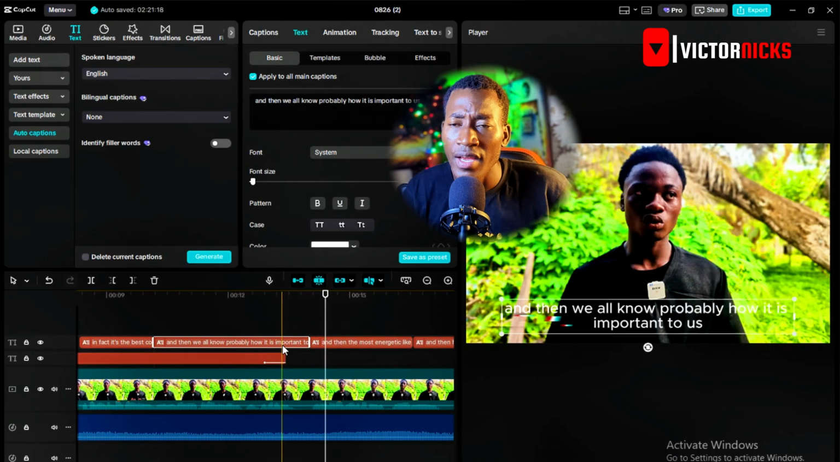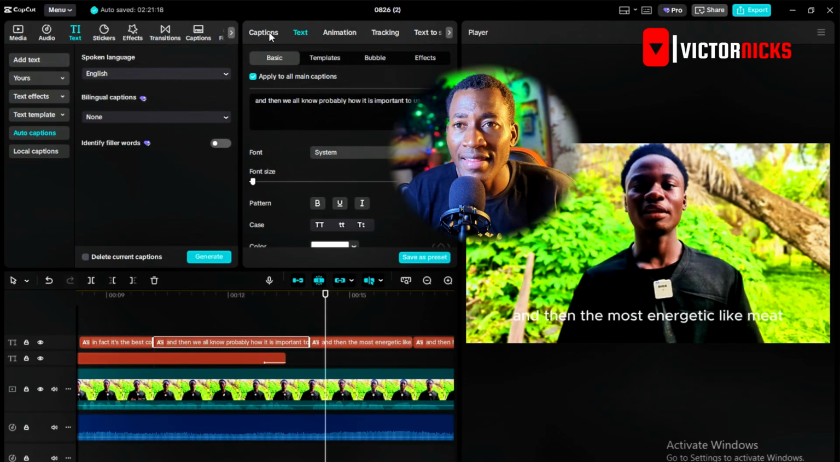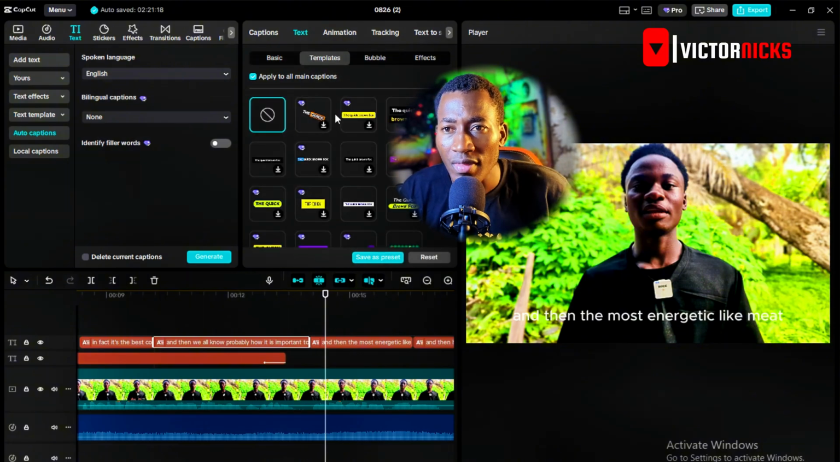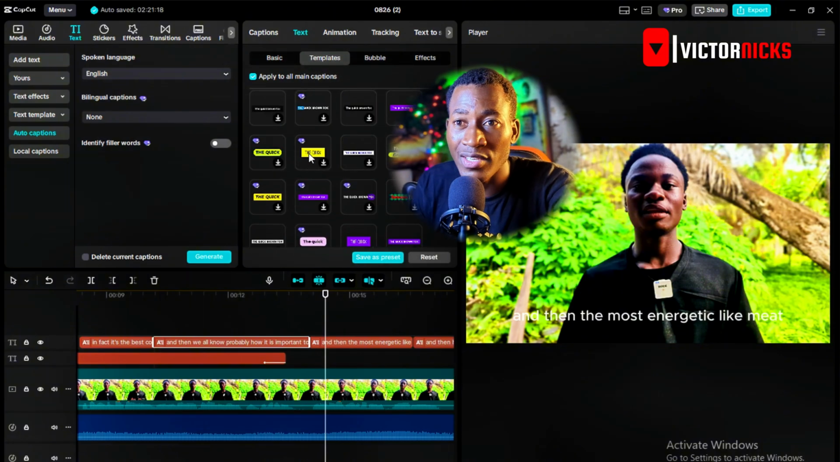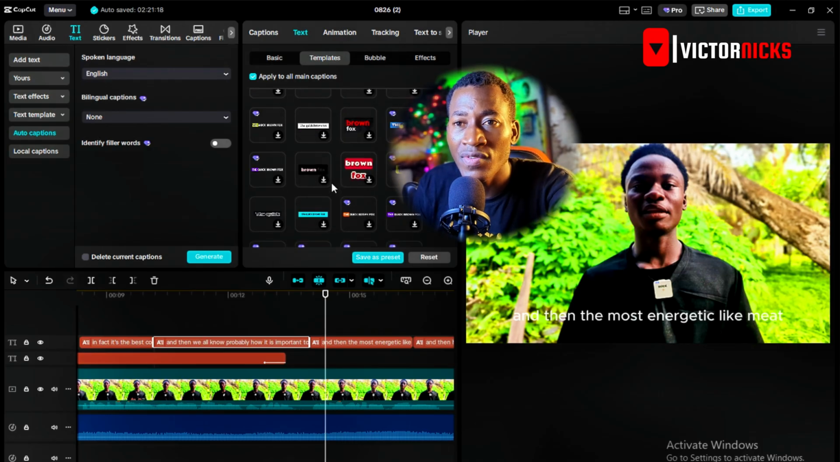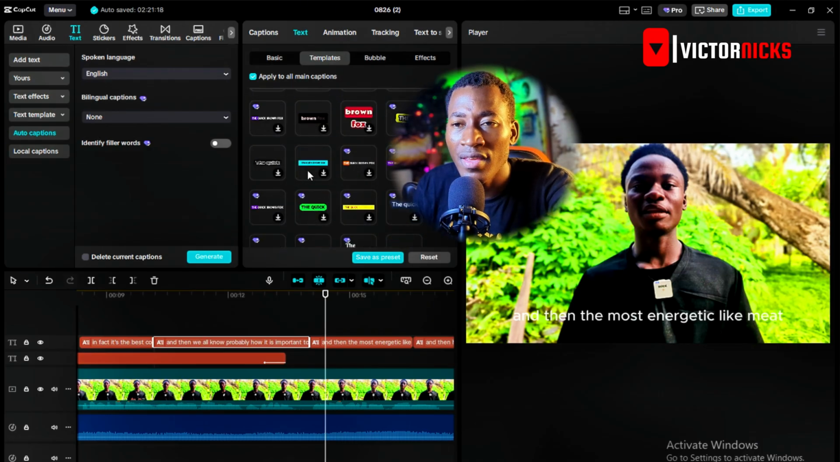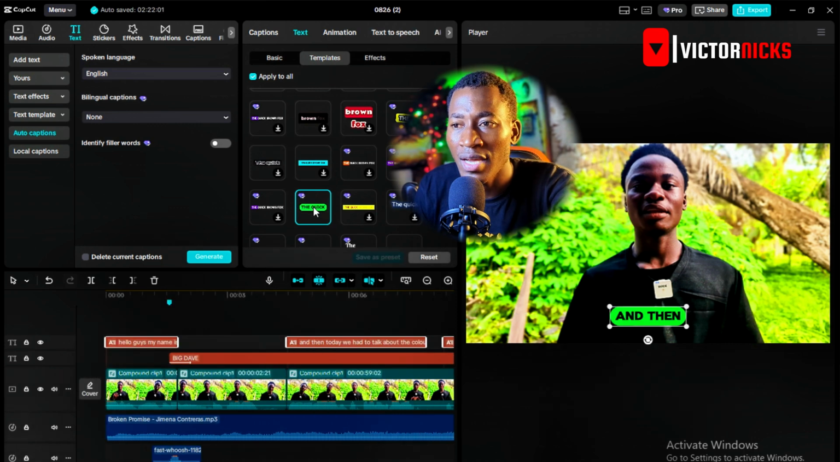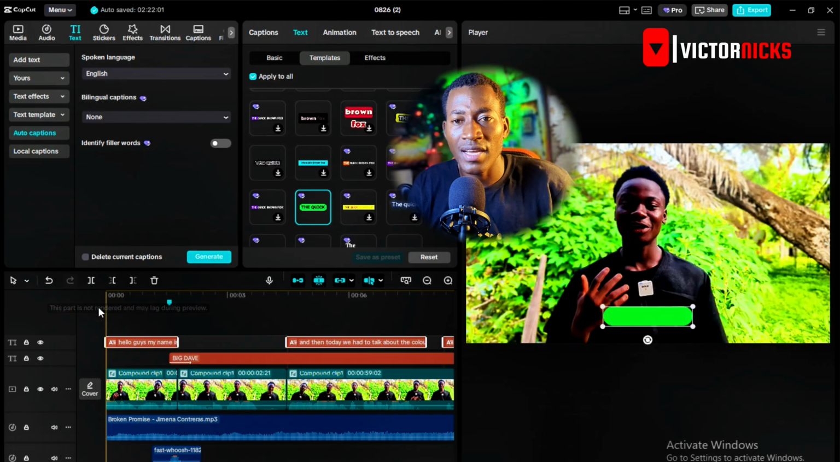You can now click on your caption and decide to actually go to templates, and there are many templates in Capcut that you can actually choose from. So let's say out of here, I want to choose something that has to do with green, right? Let's say I choose this caption, right? Let me choose this caption. Let's see the style.